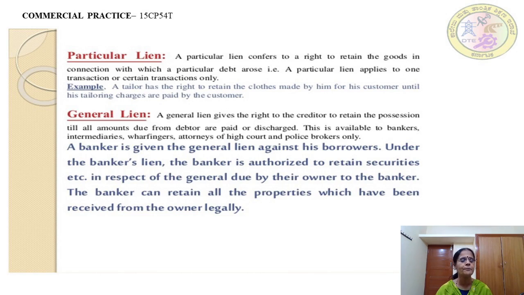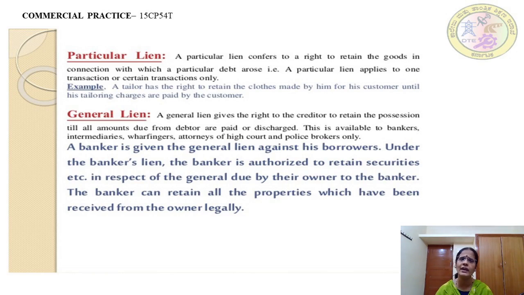So I'll repeat, a particular lien is a right of the creditor to retain particular property until the particular debt is repaid. On understanding what a particular lien is, I think you should be able to understand what a general lien is. Now, a general lien means a right of the creditor to retain the possession till all amounts due from the debtor are paid.